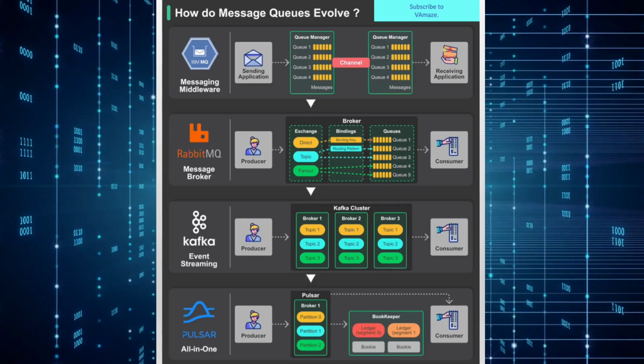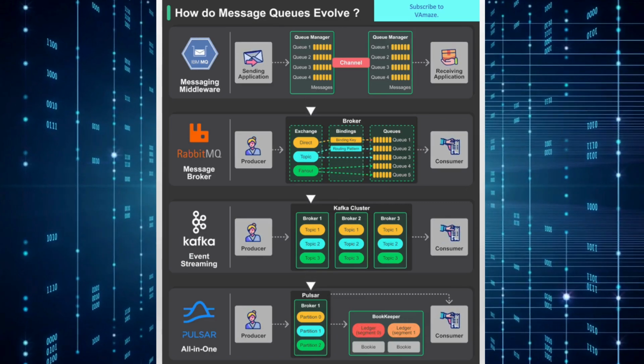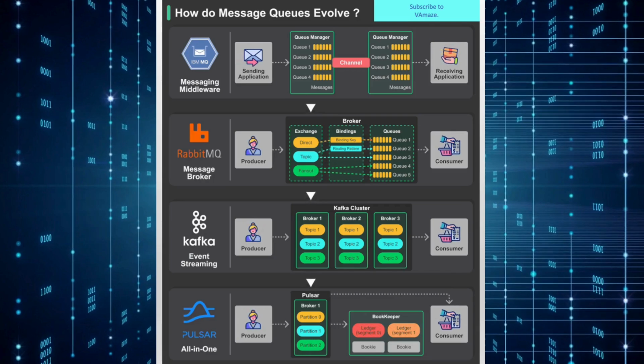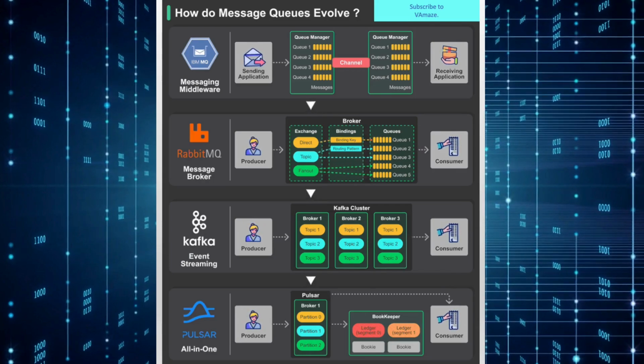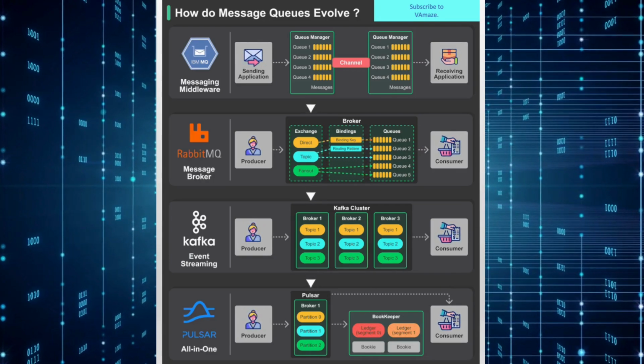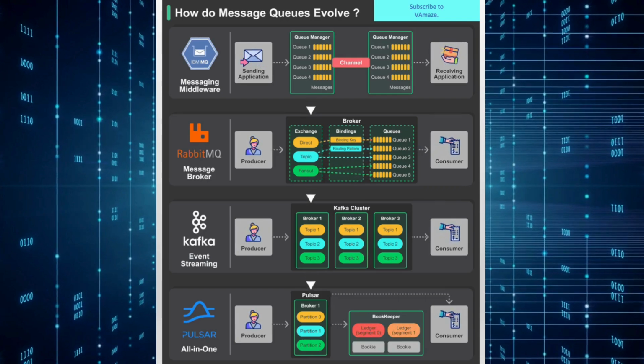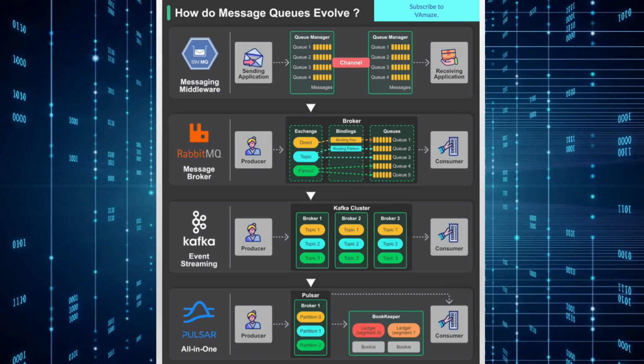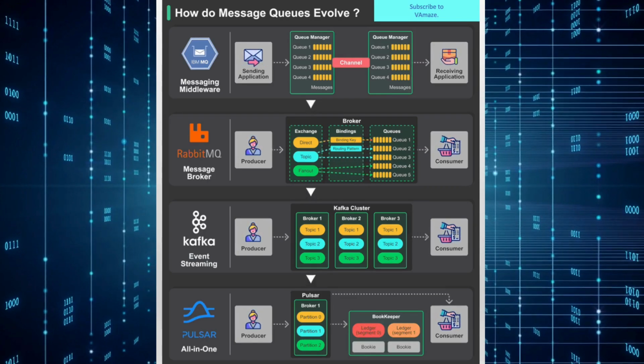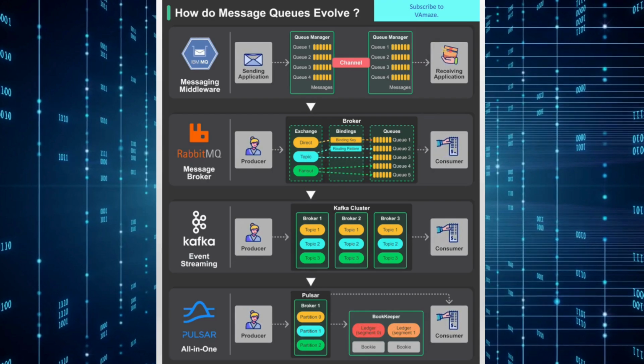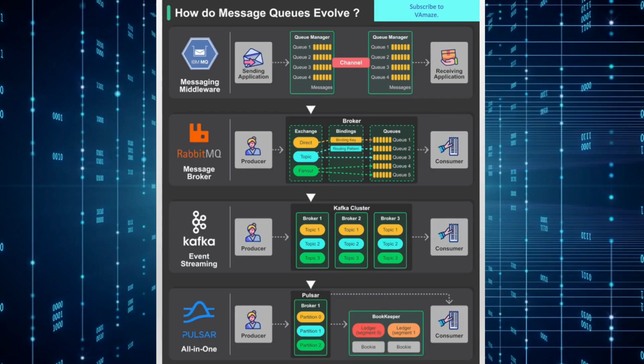The all-in-one solution, Pulsar and modern event streaming. The fourth and most recent generation is represented by Apache Pulsar, which takes an all-in-one approach to event streaming. Pulsar combines the best features of previous generations while addressing their limitations through a unique architecture. Pulsar separates serving and storage layers, with brokers handling message serving while Bookkeeper manages persistent storage.